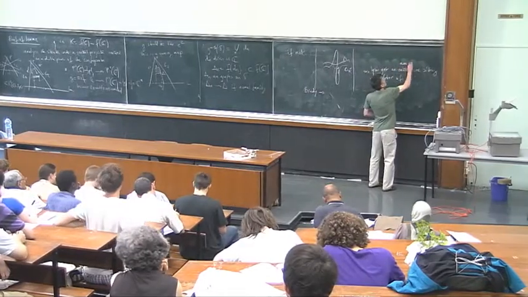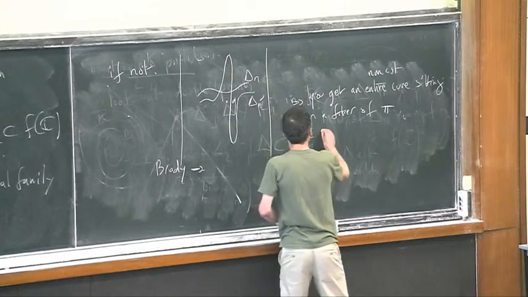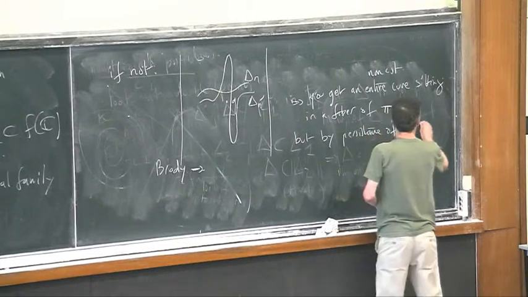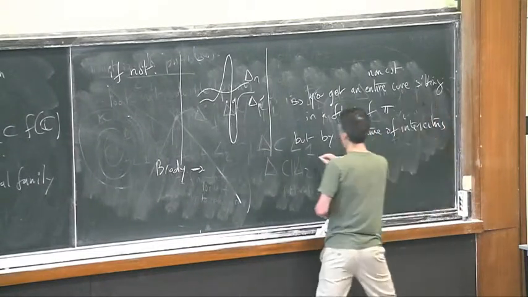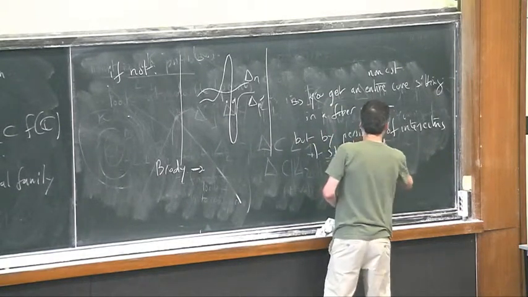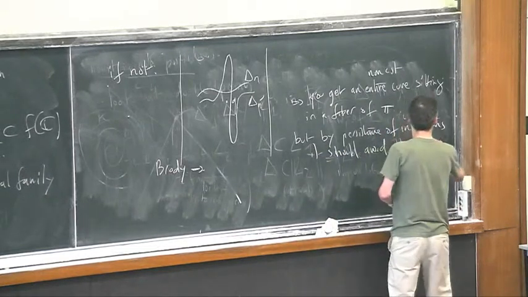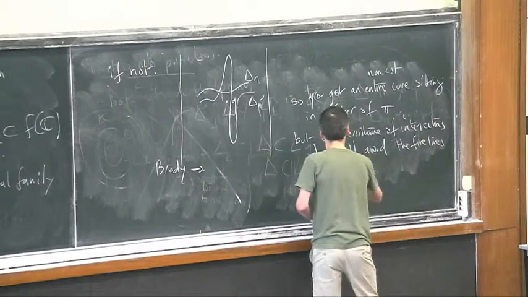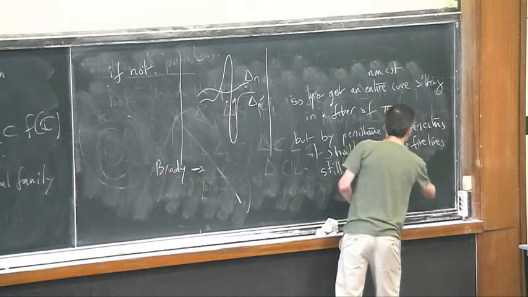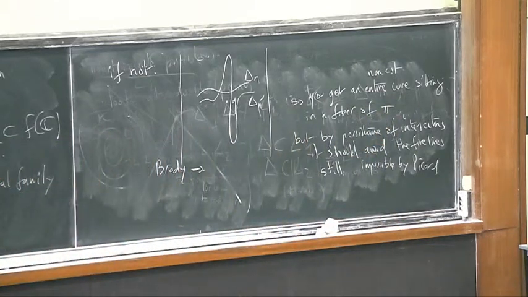A non-constant entire curve sitting in a fiber of P, but by persistence of intersection, it should still avoid the 5 lines. And this is impossible by Picard. Okay, and this is more or less the end of the proof.